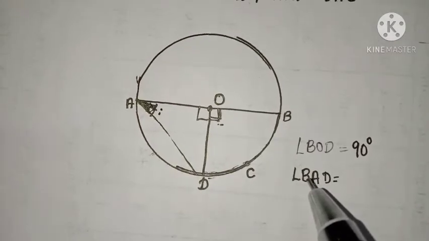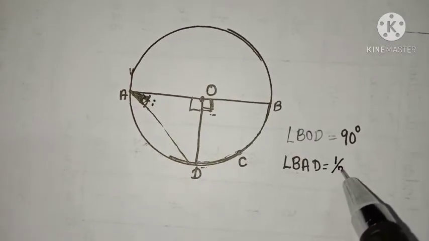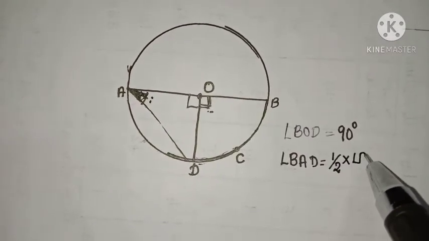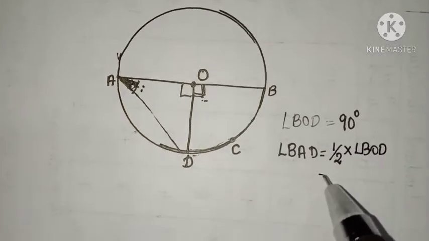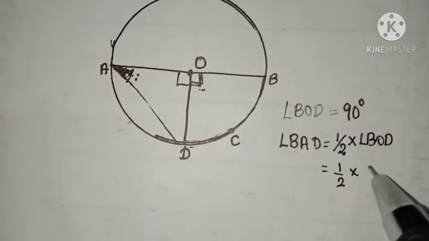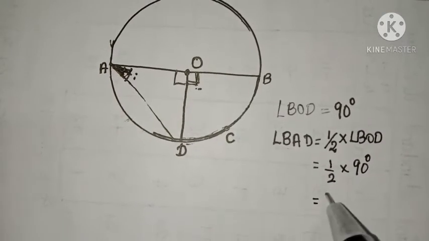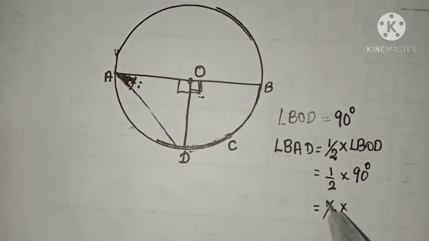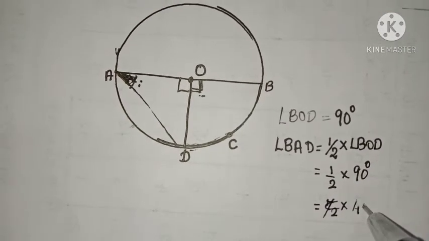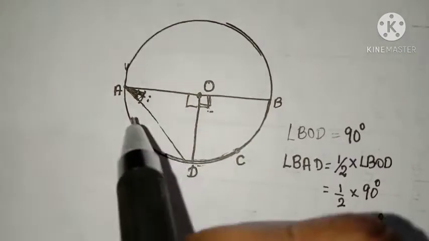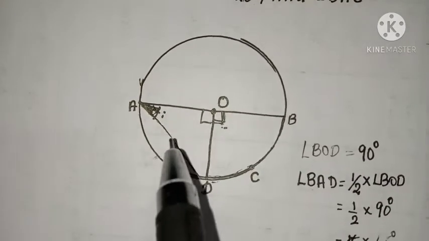So BAD is equal to half of the central angle BOD. Half into 90 degrees, therefore 45 degrees. So this is 45 degrees in total.